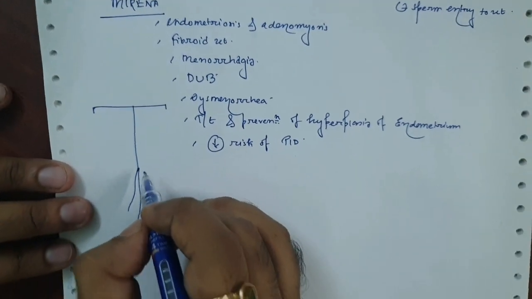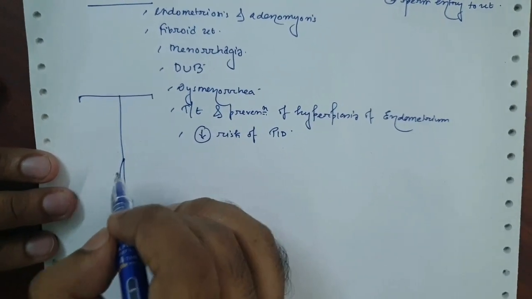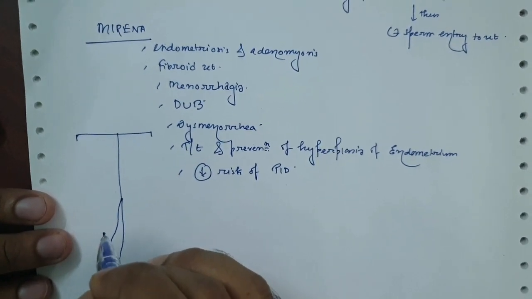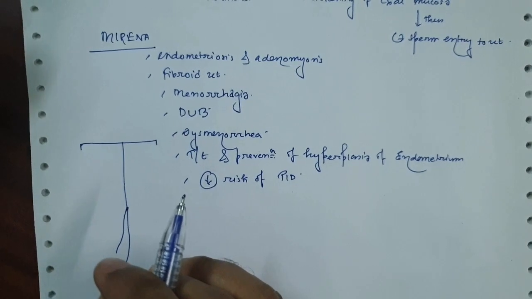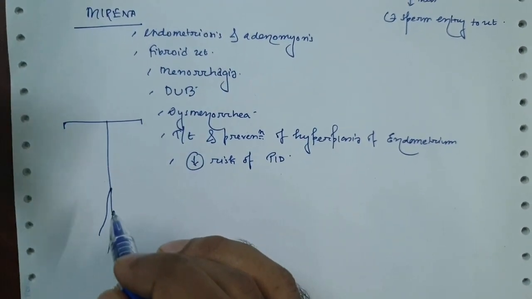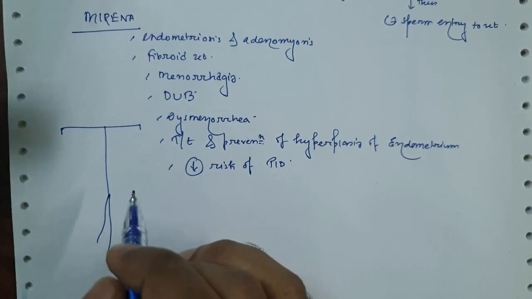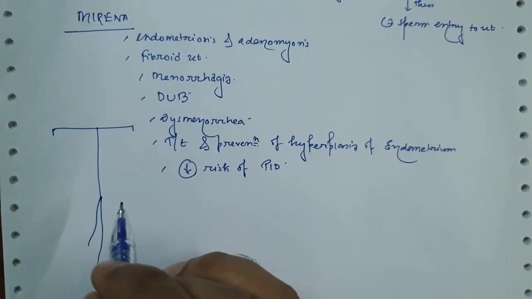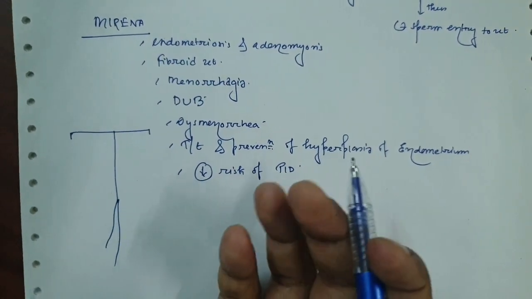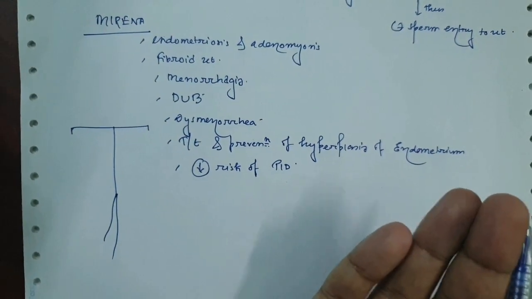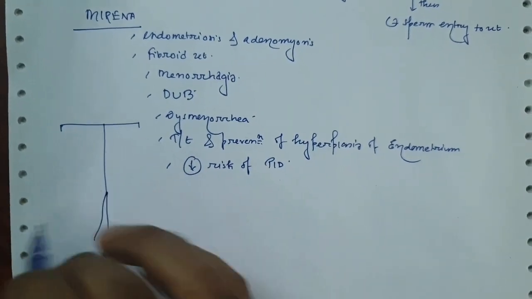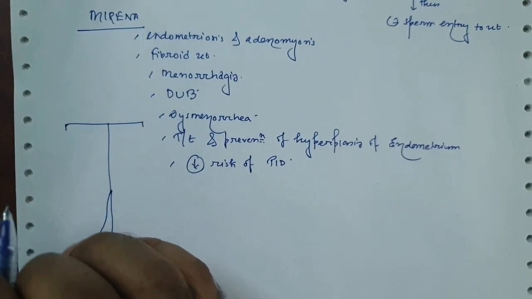Every female has to check these two threads regularly, and if these threads are not palpable, or the patient can't touch the threads in the morning, there may be a chance the IUCD got entry through the uterine wall to the peritoneal cavity, and then they should seek the emergency room for the operative procedure to take it out from the peritoneal cavity. So this is a major disadvantage of the IUCDs.